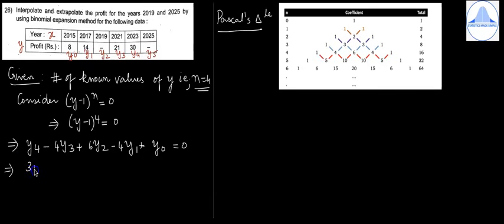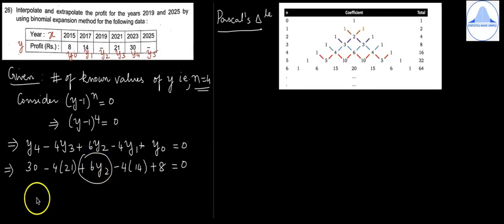So it is 30 minus 4 into 21 plus 6y2 minus 4 into 14 plus 8 is equal to 0. Now just leave 6y2 as it is along with the sign.